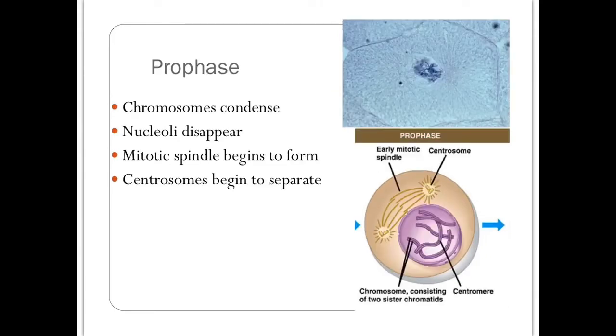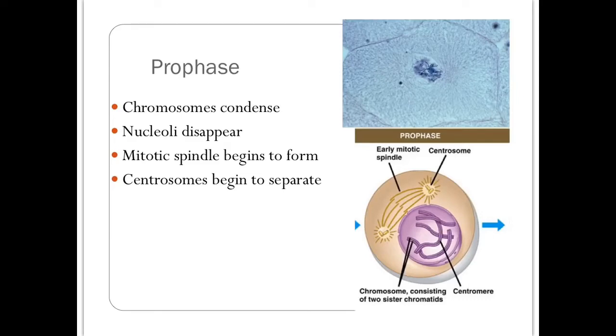Now we're going to start going through the phases of mitosis. The first phase is prophase. In this phase, the loose chromatin is going to condense into tight chromosomes. So now I can actually see the chromosomes. I can see how they consist of sister chromatids. When DNA is in this condensed chromosome form, I can now see it under the microscope.